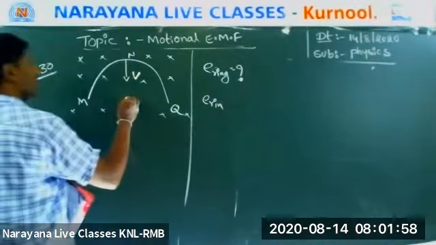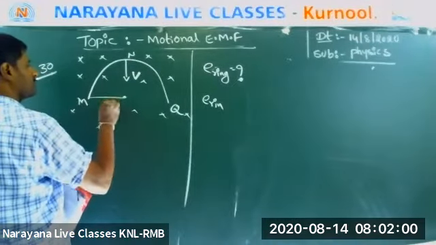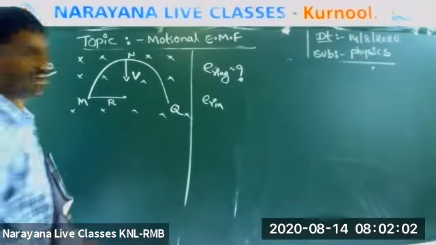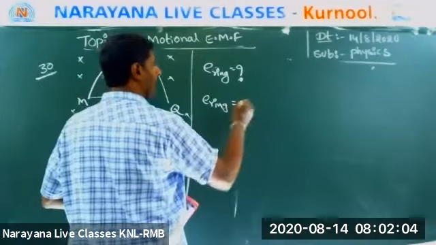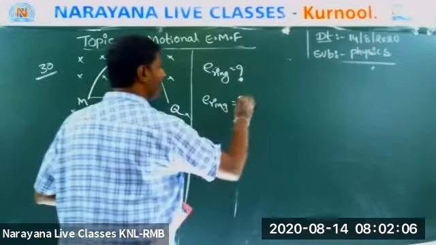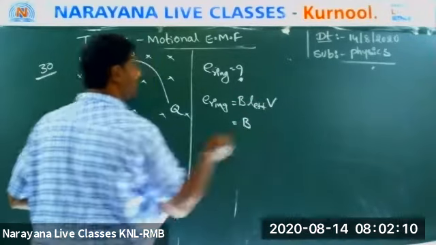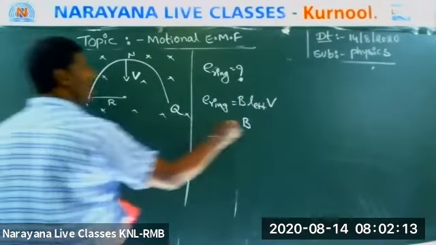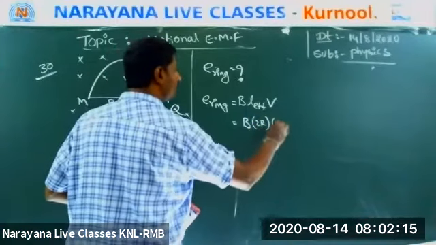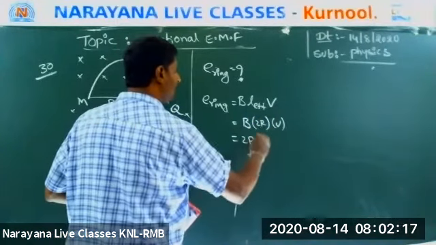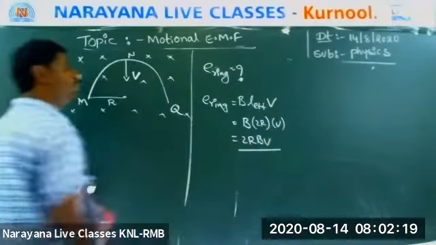Now whose radius is R? Radius R is given. What is our answer? Total effective length, B L effective into V. What is L effective? 2R into B. That means 2RBV.